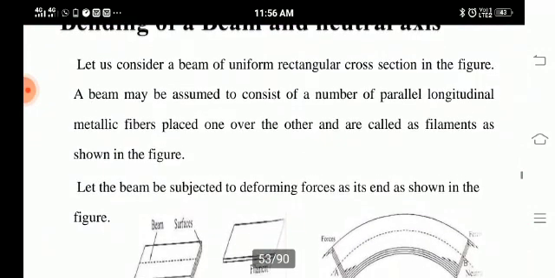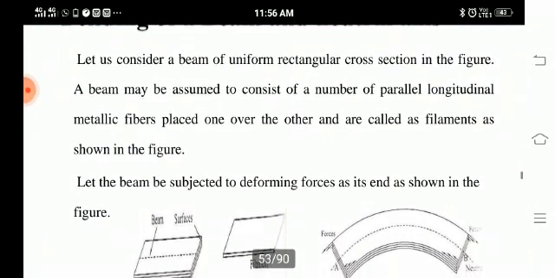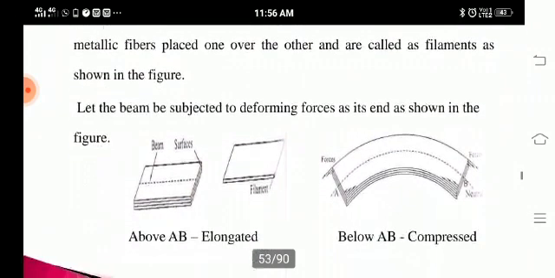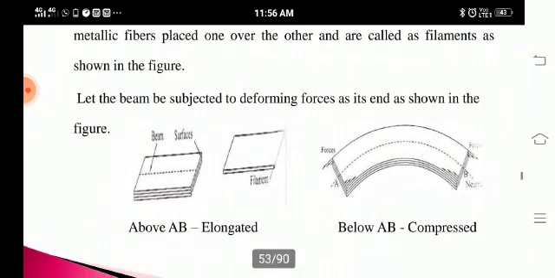Bending of a beam and neutral axis. Let us consider a beam of uniform rectangular cross section, which is shown in the figure. A beam may be assumed to consist of a number of parallel longitudinal metallic fibers placed one over the other, called filaments, as shown in the figure. Let the beam be subjected to a deforming force at its end. In figure 1, above AB the portion is elongated, and below it the portion is compressed.